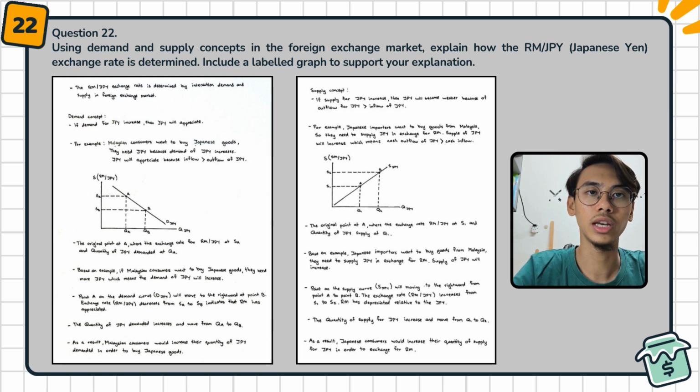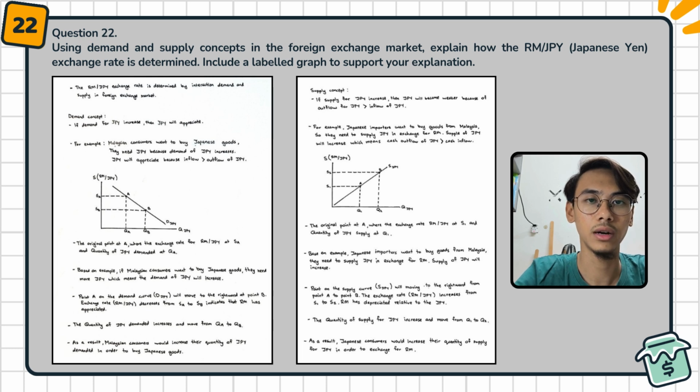For the demand concept, if demand for Japanese yen increases, then the Japanese yen will appreciate. For example, Malaysian consumers want to buy Japanese goods. They need Japanese yen because demand for Japanese yen increases. The Japanese yen will appreciate because inflow is more than outflow of Japanese yen. We can draw a graph for demand.